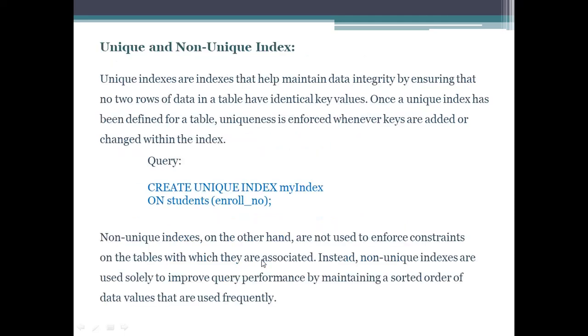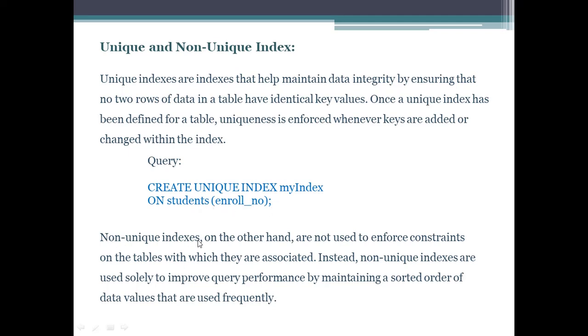So the first one is unique and non-unique index. Unique indexes are indexes that help maintain data integrity by ensuring that no two rows of data in a table have identical key values. Once a unique index has been defined for a table, uniqueness is enforced whenever keys are added or changed within the index. So we can create unique index using create unique index, then index name on table and column name.